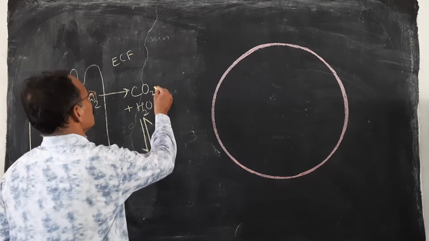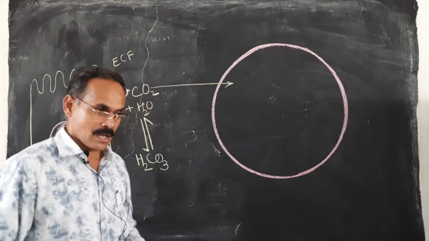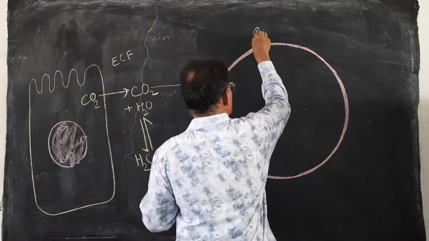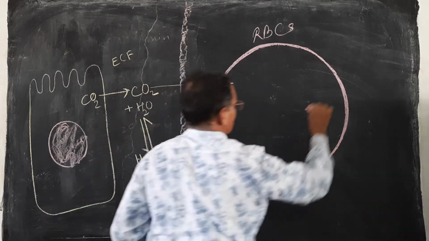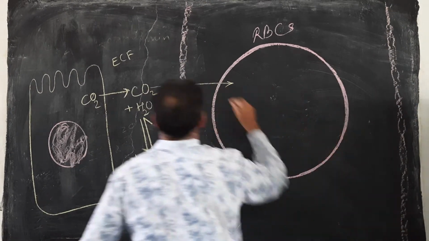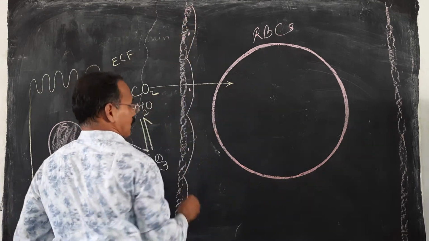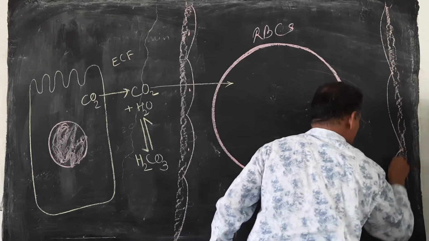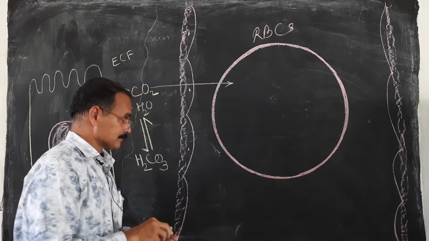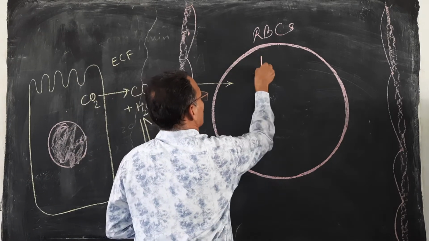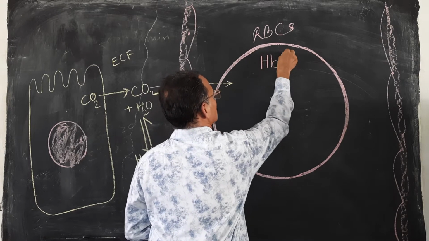At the same time, some amount of CO2 directly enters the RBCs. These are the RBCs. Suppose this is the capillary, and within this capillary RBCs are moving, in which hemoglobin is there. Now the hemoglobin comes along with the loaded O2.